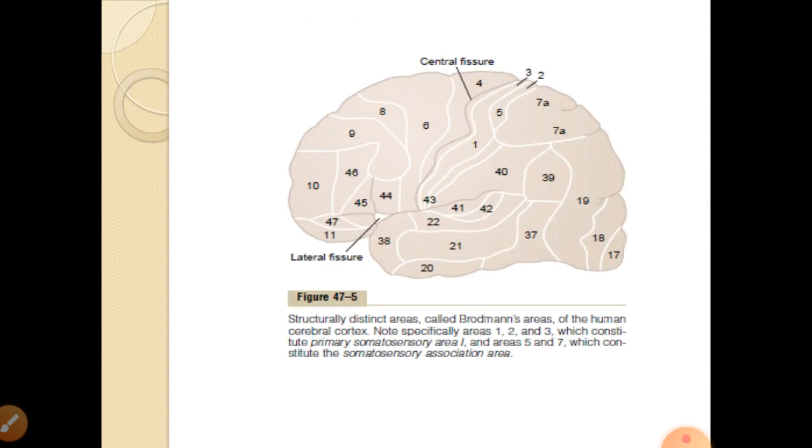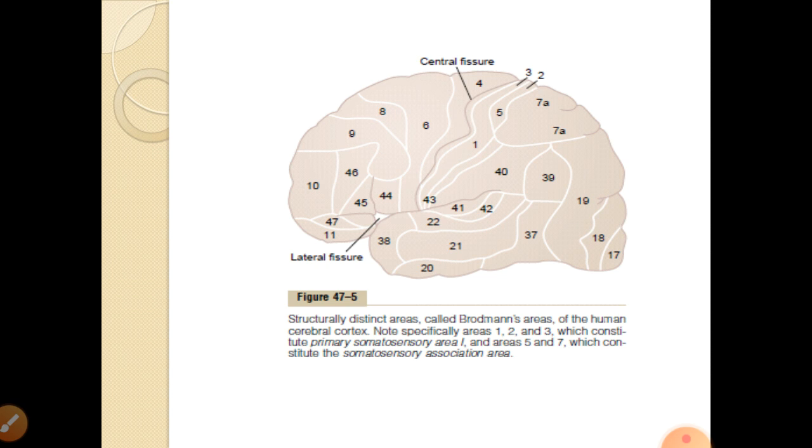Here you can see in front of the central gyrus area 4, 6, 8, in front of that 9, 10, and downside area 11. Behind the central sulcus you can see areas 3, 1 and 2, then areas 5 and 7. In the occipital lobe you can see areas 17, 18, 19. On the temporal lobe you can see 20, 21, 22, 41, 42, 38.